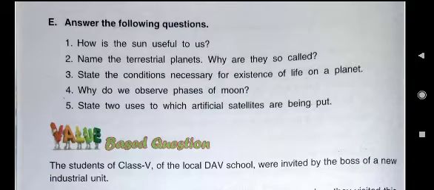Unique means one of its own kind. And why is Earth known as a unique planet? Because life exists only on Earth. Now the point is, which are the conditions why life exists only on Earth?